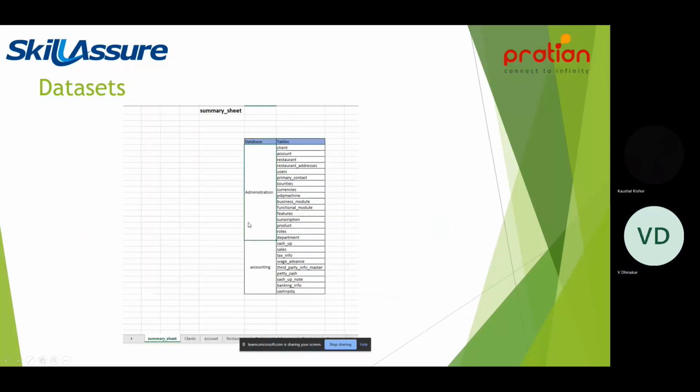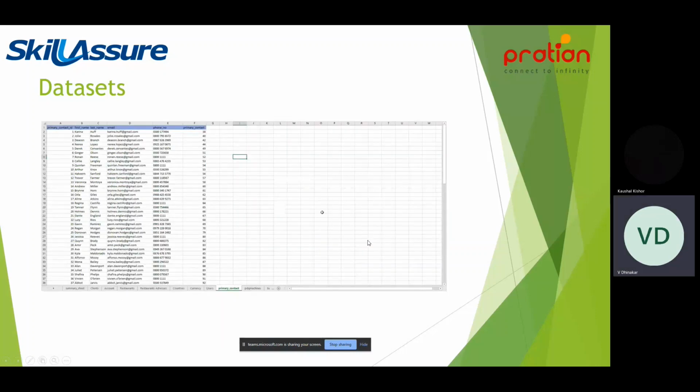So here is the data set we are using, the administration and the accounting module. So two different modules and all the different tables. Here is an example screenshot of the raw data we have received. It's in Excel format. So using Talend jobs,